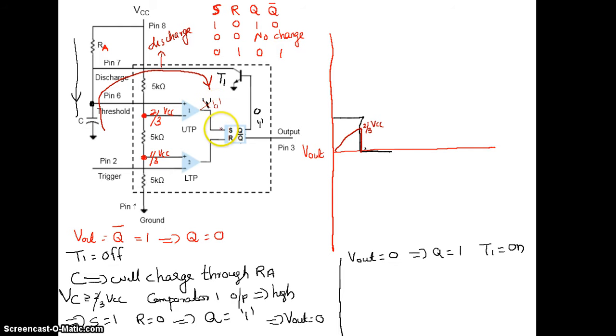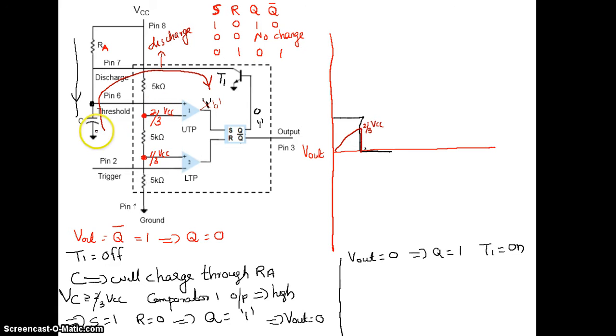So it is in the condition S equal to 0, R equal to 0. So you don't have a change in your output. Still Q will remain at 1 because it will maintain the previous state as per the SR flip-flop condition.